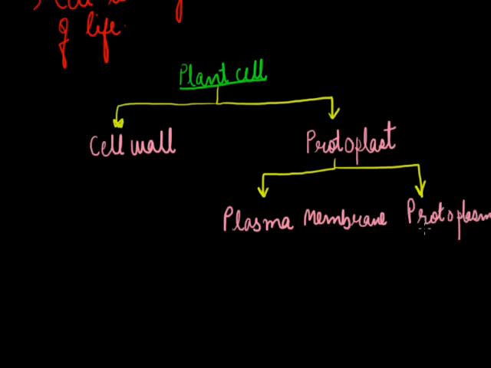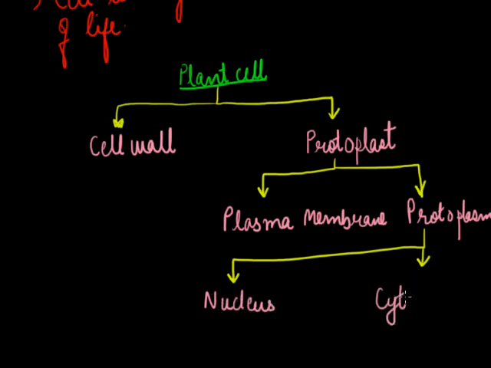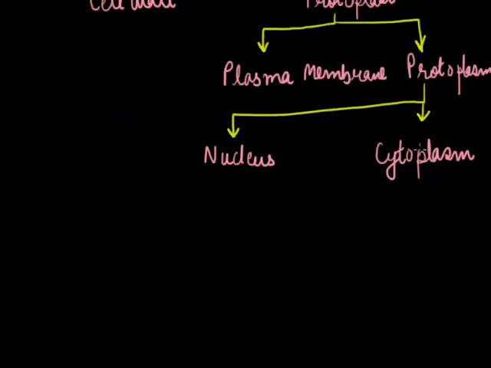Further dividing this protoplasm into two parts, we will have the nucleus and cytoplasm. Now, the cytoplasm is divided into the cytosol and